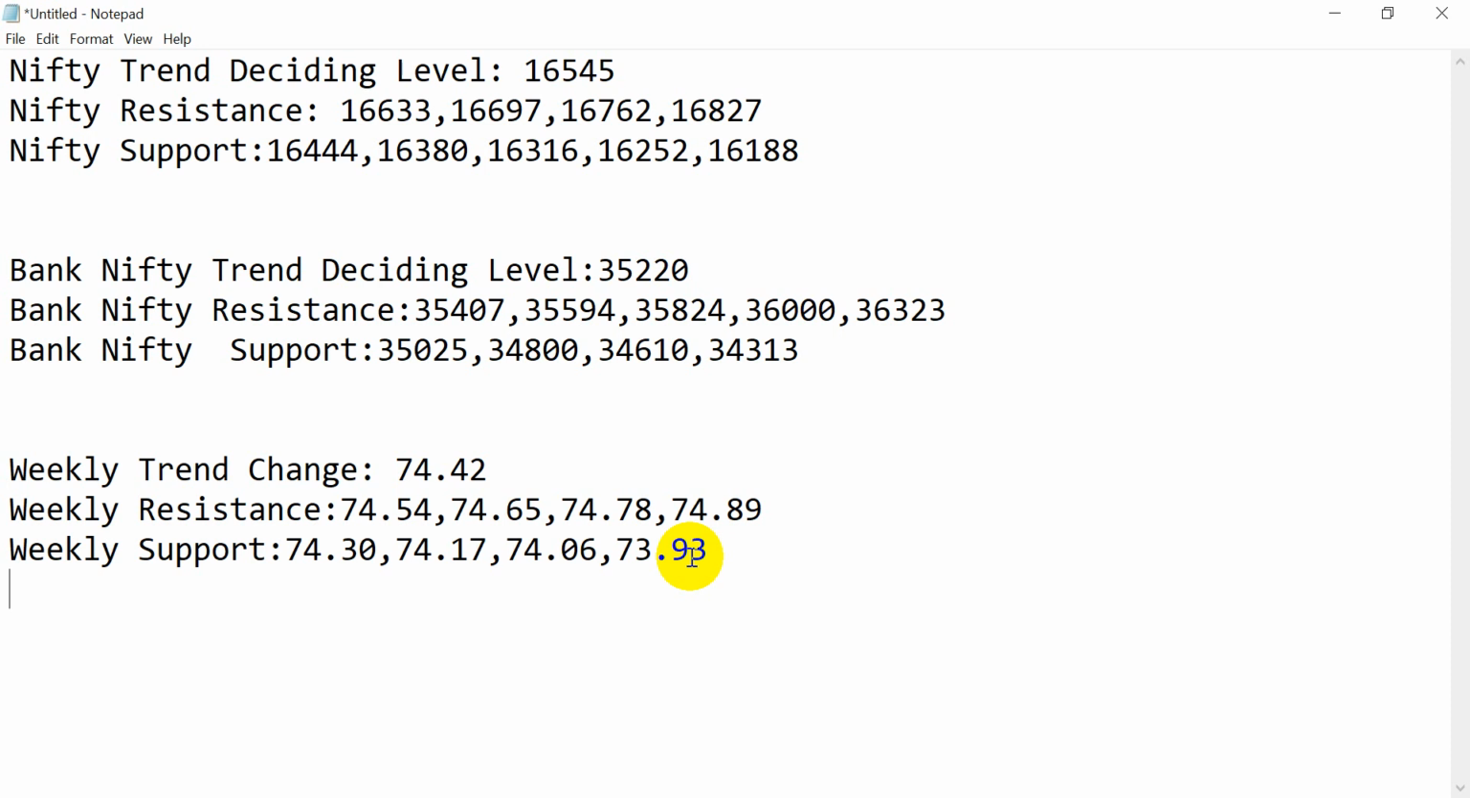And on the downside, if 545 is broken, it breaks 380 also, which was the low on Friday. Then we should see a fall all the way towards 16252 to 16188. And for Bank Nifty, I'm expecting a fall all the way towards 610 to 313. So this is what it is.